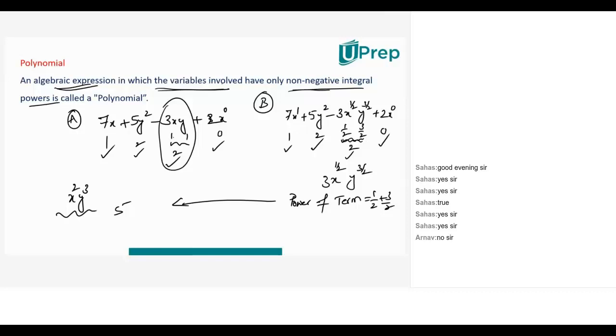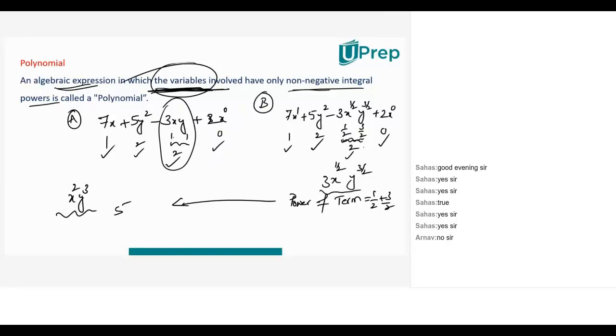For a variable, the power should be non-negative. Not the term should have a positive power. The importance is this word: it should be the variable which has a non-negative integral power, not the term. If the definition said an algebraic expression in which the terms involved have a non-negative integral power, then this would have been a polynomial.